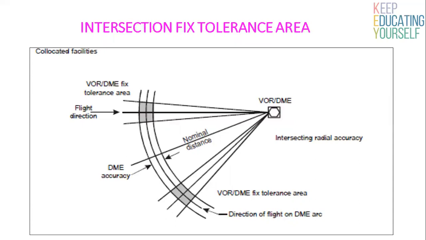Intersection fixed tolerance area. VOR/DME fixes use radial and distance information derived normally from facilities with co-located azimuth and DME antennas. However, where it is necessary to consider a VOR/DME fix derived from separate facilities, the fix is only considered satisfactory where the angle subtended by the facilities at the fix results in an acceptable fixed tolerance area.